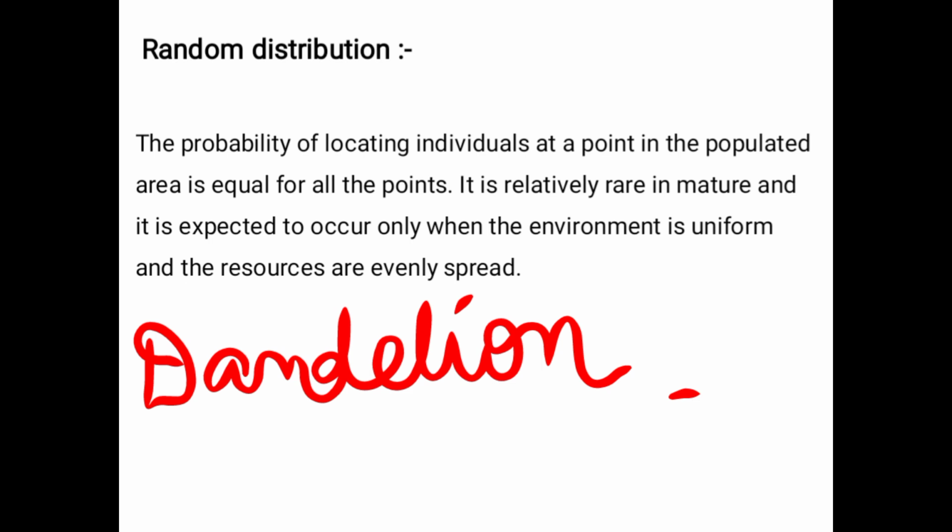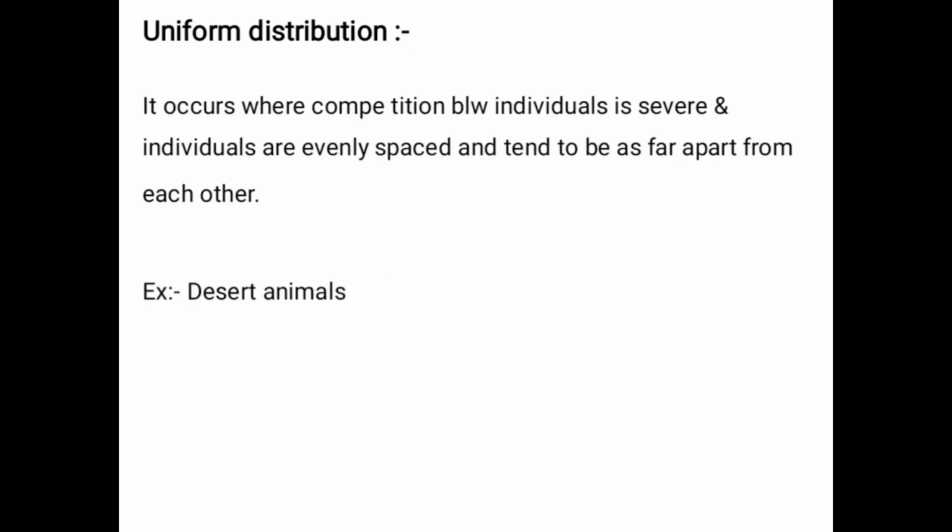Okay. Next we have the second one, that is uniform distribution. It occurs where competition between individuals is severe, and individuals are evenly spaced and tend to be as far apart from each other as possible.